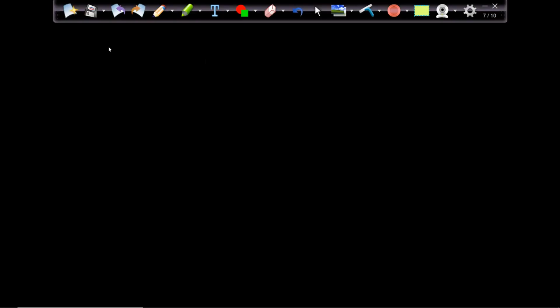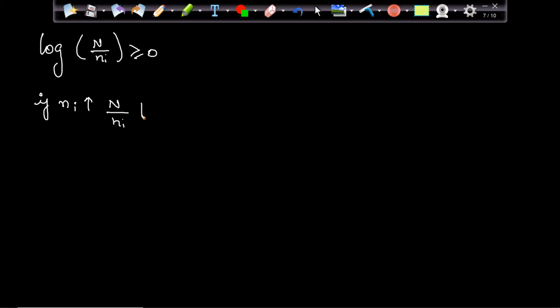Now, how to use this information? But before that, one more interesting thing. Log of n upon ni is greater than or equal to 0. Consider that when ni increases, can I say n upon ni will decrease?